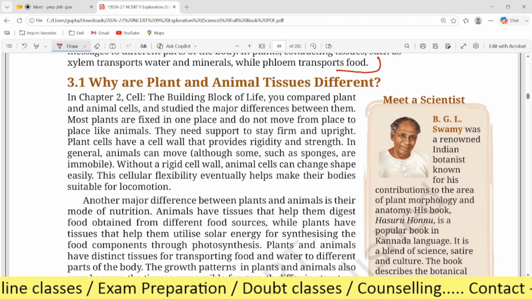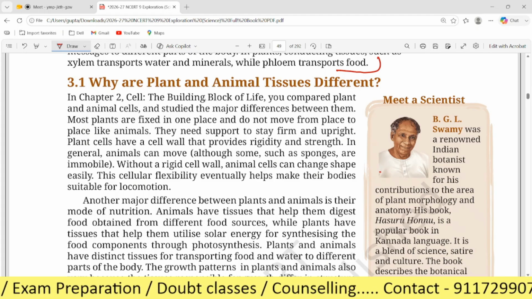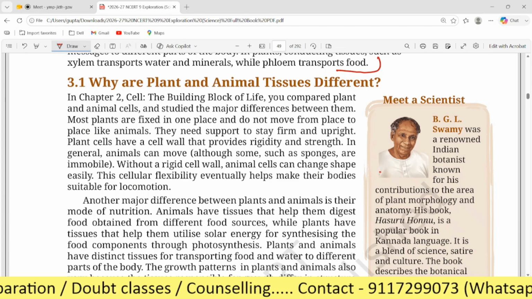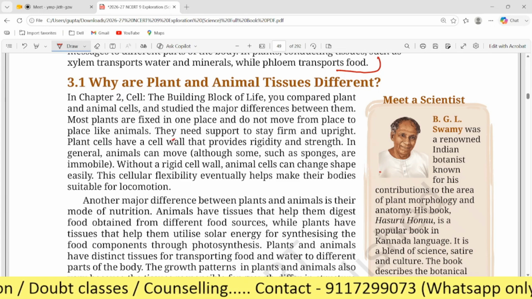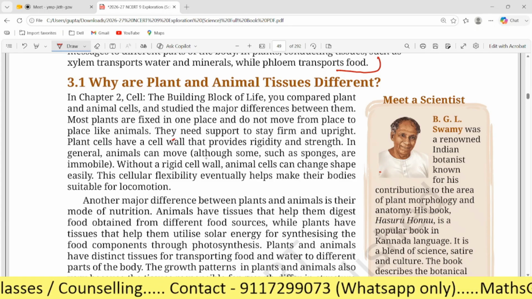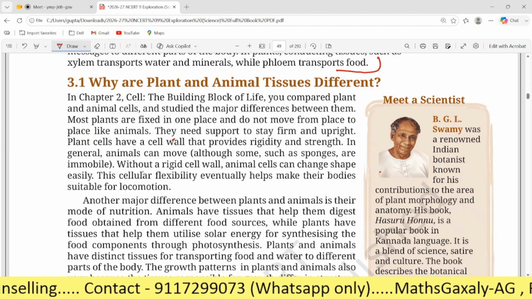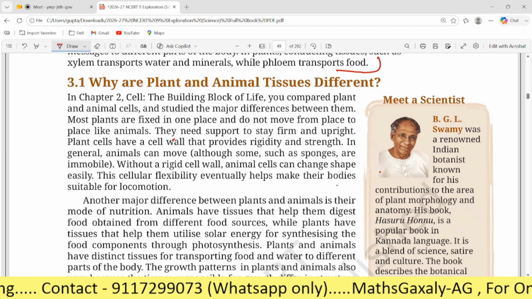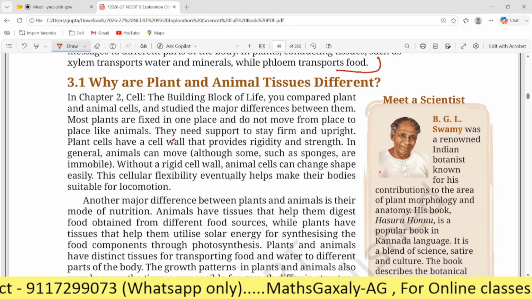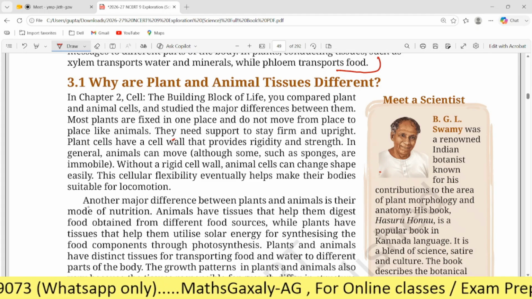Most plants are fixed in one place and do not move from place to place like animals. They need support to stay firm and upright. Plant cells have a cell wall that provides rigidity and strength. In general, animals can move, though some such as sponges are immobile. Without a rigid cell wall, animal cells can change shape easily. This cellular flexibility eventually helps make their bodies suitable for locomotion. Is it clear?